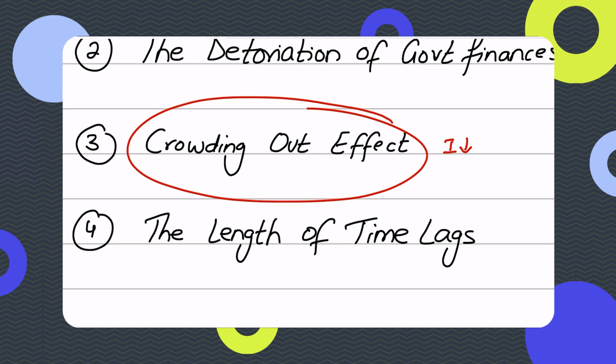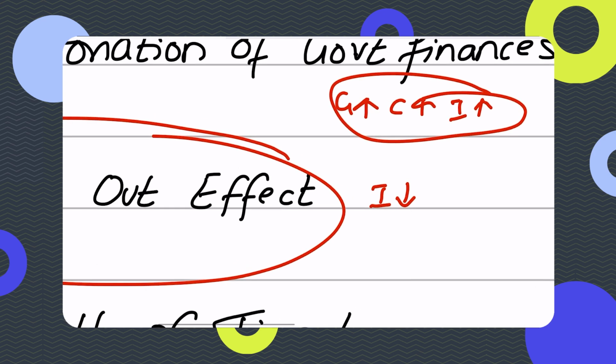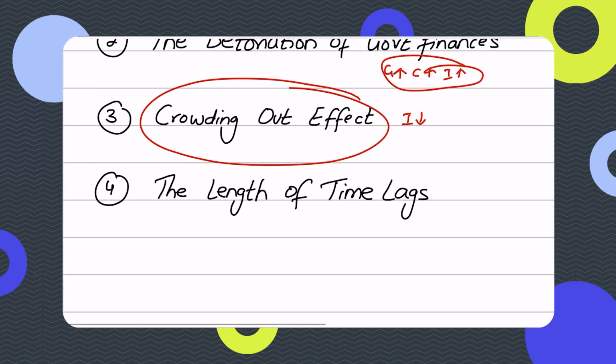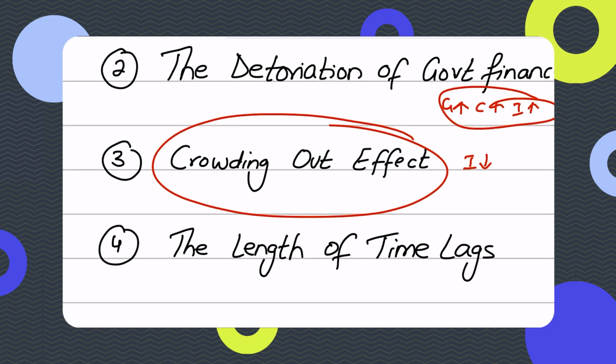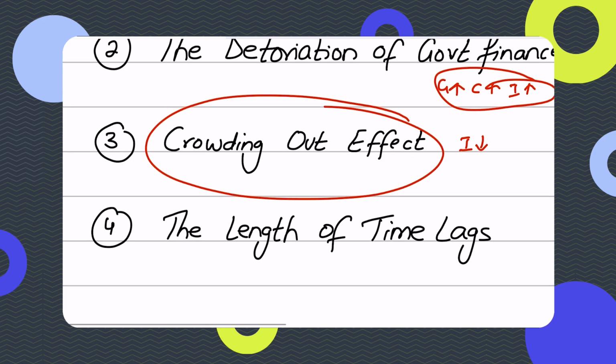Probably you won't be able to close the negative output gap and the recessionary gap that you had. And the bigger the crowding out effect, the bigger the risk of entering a deeper recession. Because of expansionary fiscal policy, you increased government spending and reduced taxes, and when you reduce taxes, your consumption went up, your investment spending went up, and you were able to bring the economy out of recession. But sooner or later, the crowding out effect crept in and brought all the growth back down again. So it rendered your expansionary fiscal policy totally ineffective. This is a very strong argument to make in the exam against expansionary fiscal policy.